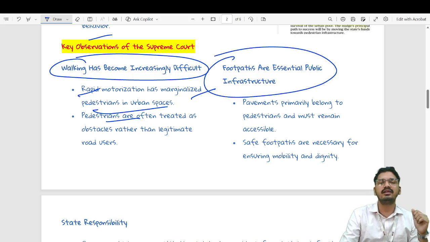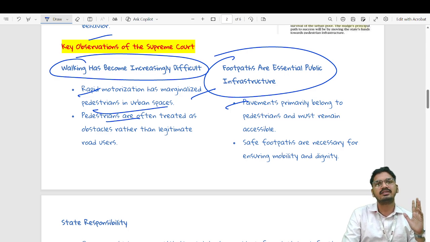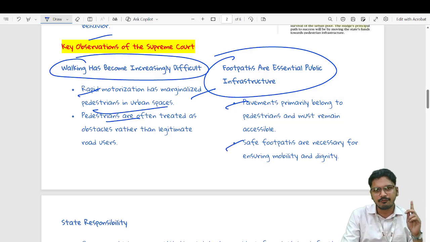The second idea while delivering the judgment was that footpaths are essential public infrastructure, where pavements primarily belong to the pedestrian and must remain accessible to them. Second, safe footpaths are necessary for ensuring mobility and dignity for all those sections which are dependent on them.